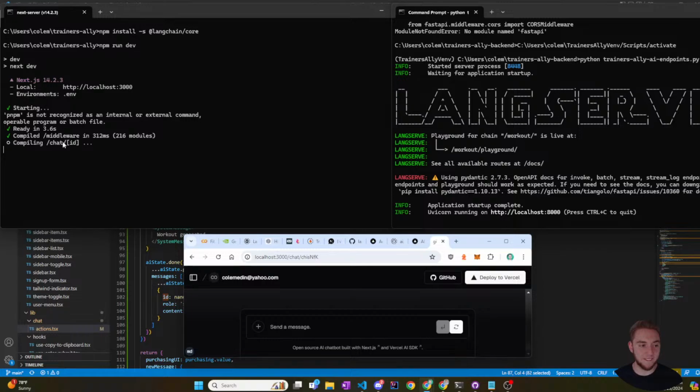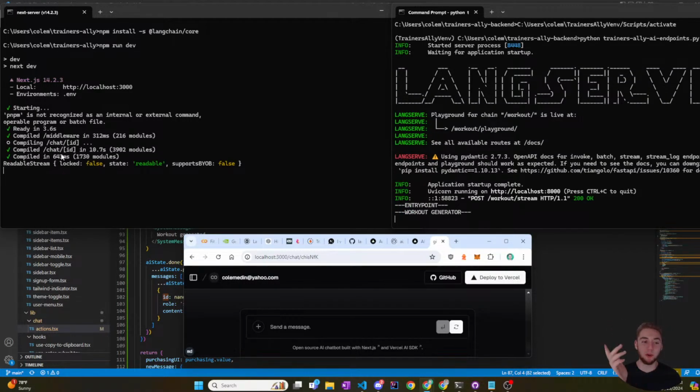It's compiling. Of course it has to compile now because I restarted. Come on. It's taking forever to compile. It just wants to kill me here. Okay, it's compiled. And then boom. Okay. Nice. It made its first request. And it's working.